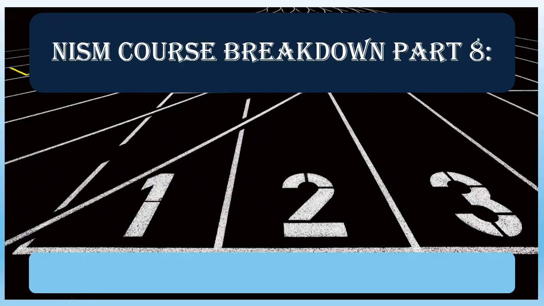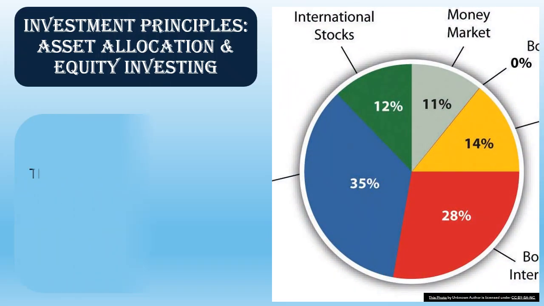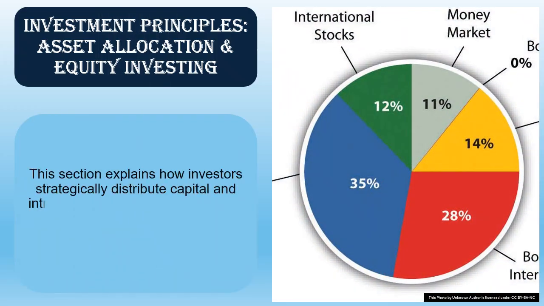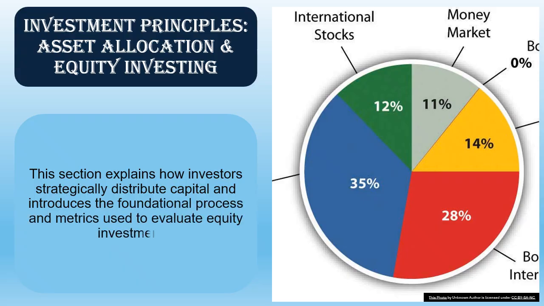NISM Course Breakdown Part 8. Investment Principles, Asset Allocation and Equity Investing. This section explains how investors strategically distribute capital and introduces the foundational process and metrics used to evaluate equity investments.